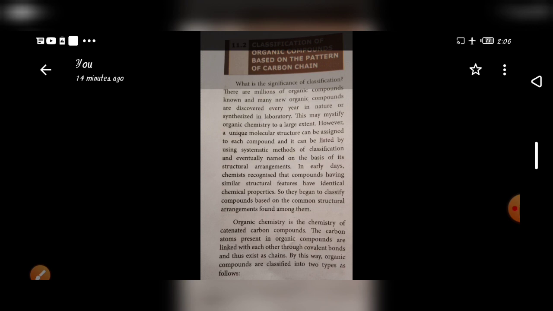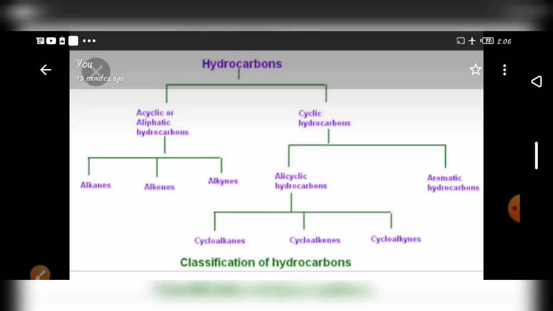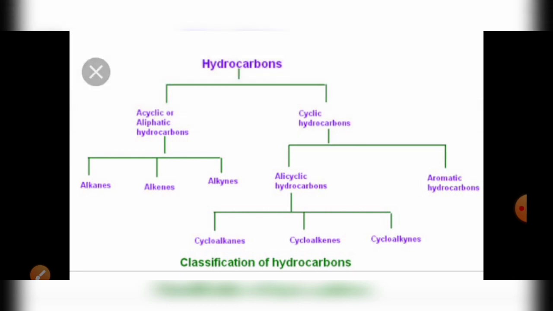In this way, organic compounds are classified into two types. One is acyclic or open chain, that is long chain or branched chain. Another one is closed chain, that is cyclic compound. Before that, I give the classification of organic compounds. Instead, I give the hydrocarbon classification, because hydrocarbons are also organic compounds.